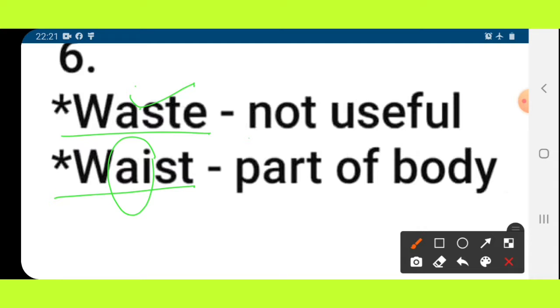First, waste means not useful, a thing that is not useful. Second, W-A-I-S-T, waist, is a part of the body, the narrow middle part between the ribs and hips.